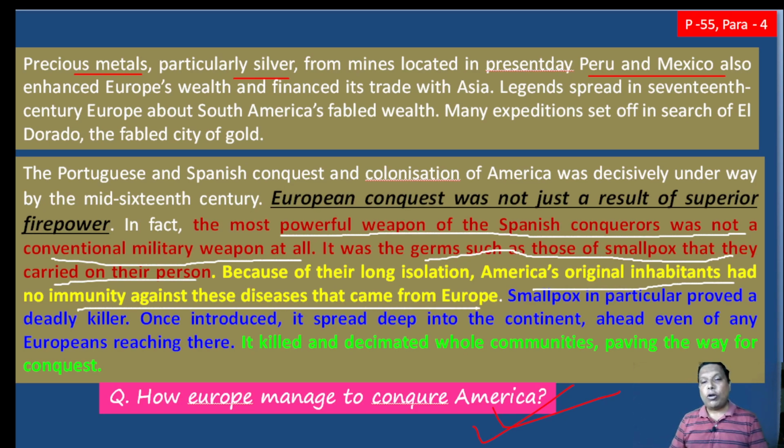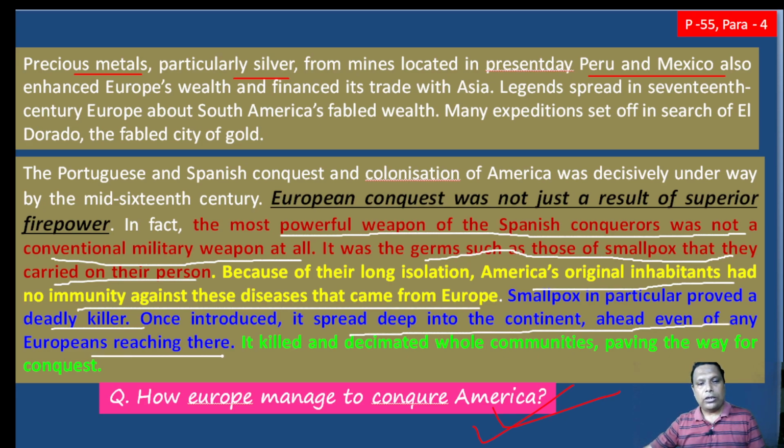So this smallpox disease spread in Europe much earlier, but after that, whenever American people came in contact with European people having smallpox, they were very badly affected. And smallpox in particular proved a deadly killer, mind it, a deadly killer disease. It spread deep into the continent, even ahead of the Europeans reaching there.